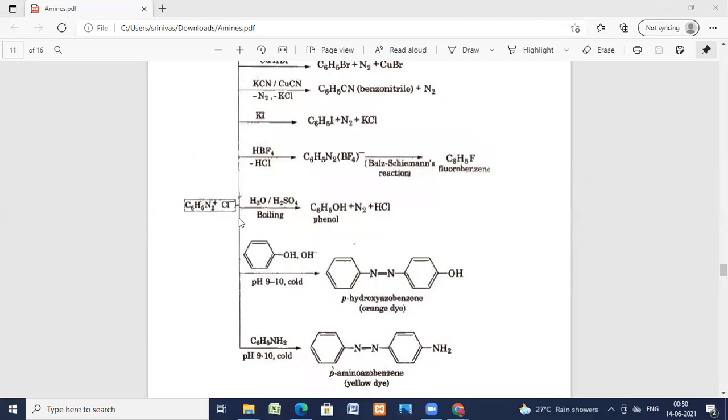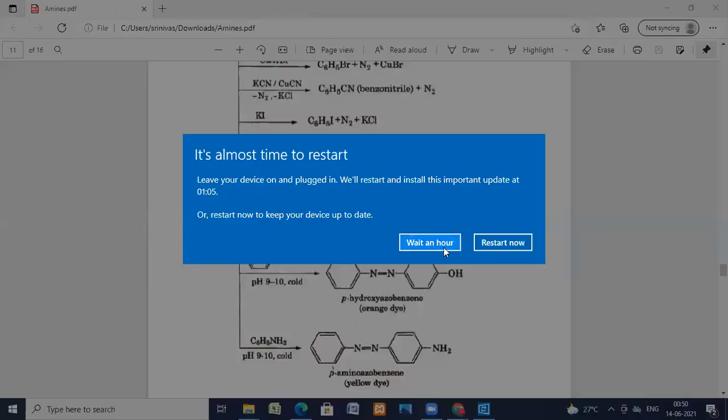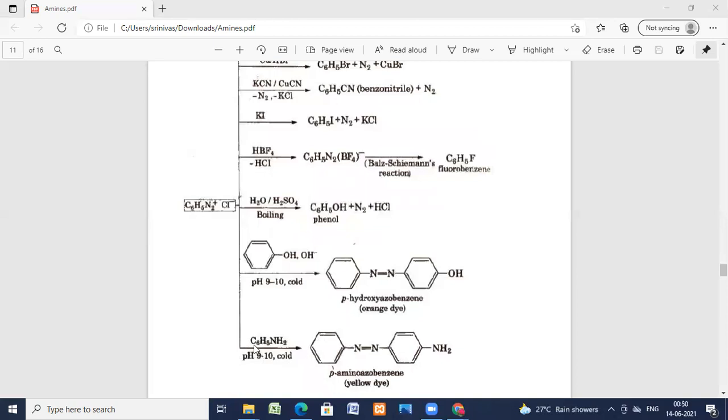Next, benzene diazonium chloride in presence of phenol at pH 9 to 10, cold. Para-hydroxyazobenzene is formed, an orange dye, with N double bond N. Next, this benzene diazonium chloride on reaction with aniline at pH 9 to 10, cold, para-aminoazobenzene, the yellow dye, is formed.